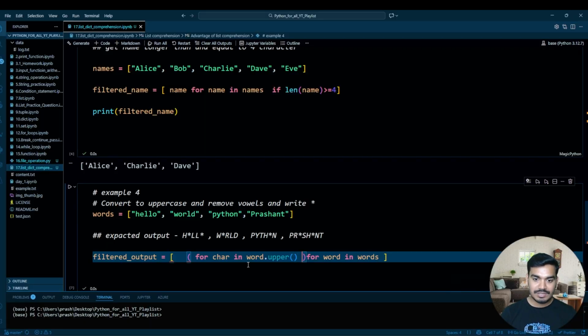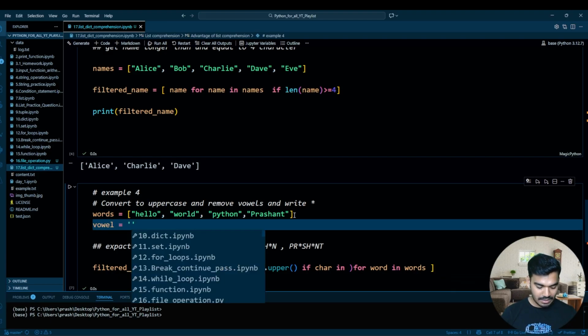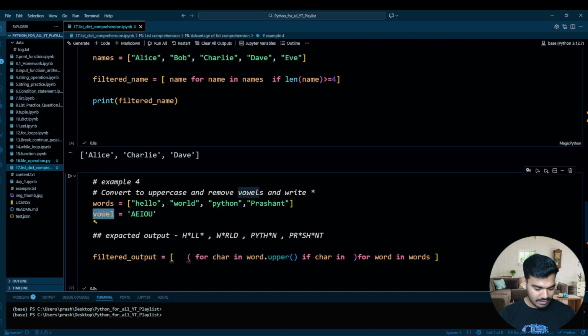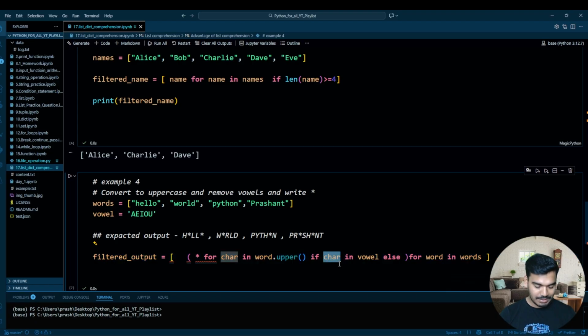Then check if that character is in a vowel. I write vowel equal to A, E, I, O, U. So if the character is any of these, in that case you make this star, else you keep the character only.